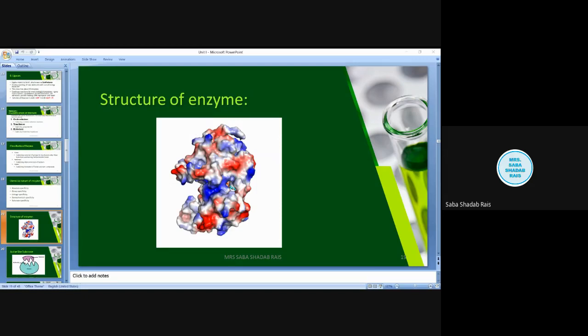So this is about the cofactor, and on this note we'll stop. In the next lecture we will be talking about enzyme action and kinetics, which is one of the most important topics in this unit.